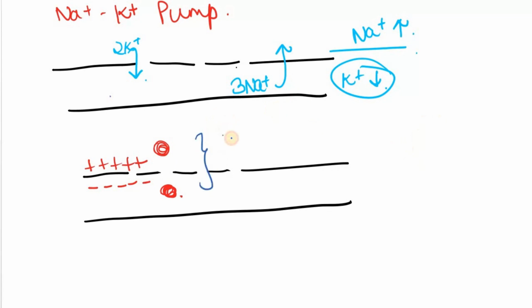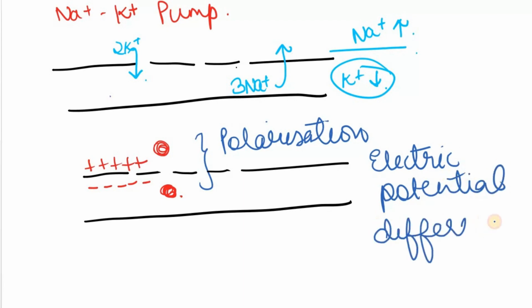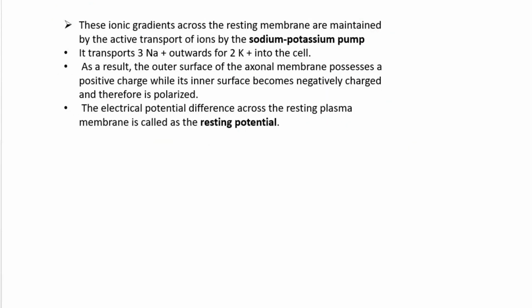This leads to polarization. That means an electric potential difference is present across the axon. So these ionic gradients across the resting membrane are maintained by the sodium potassium pump.